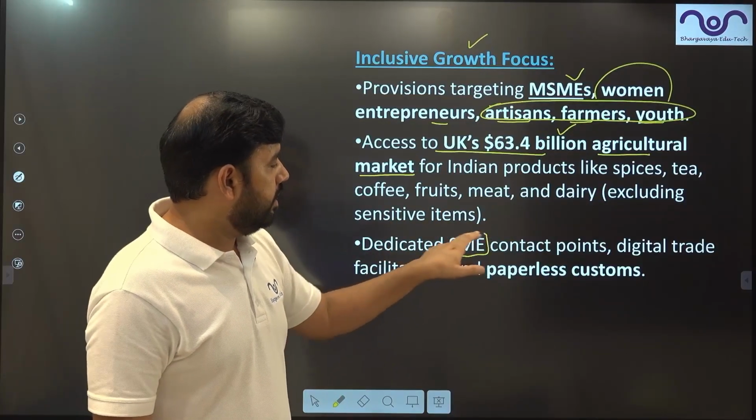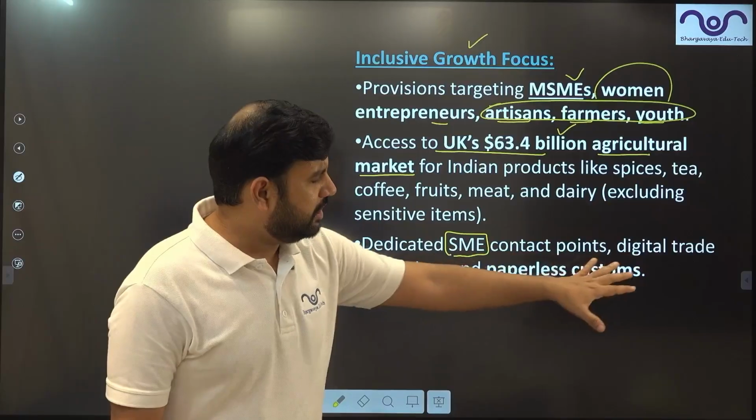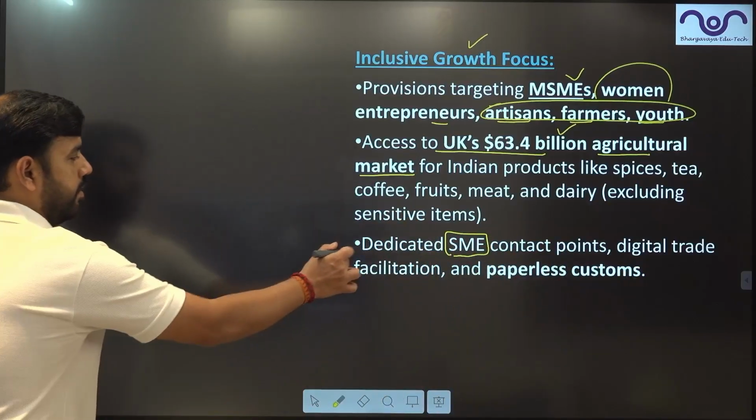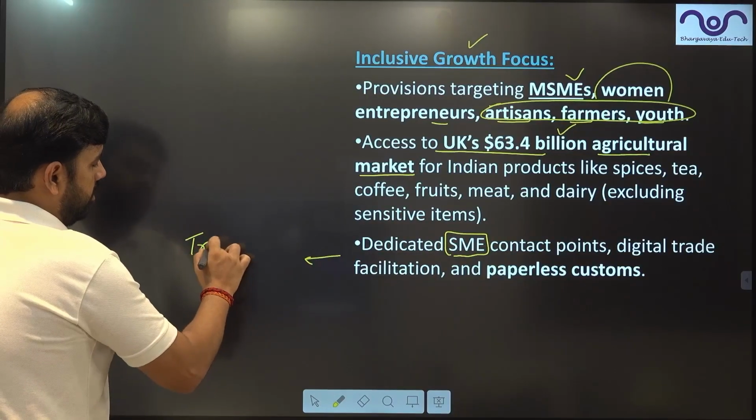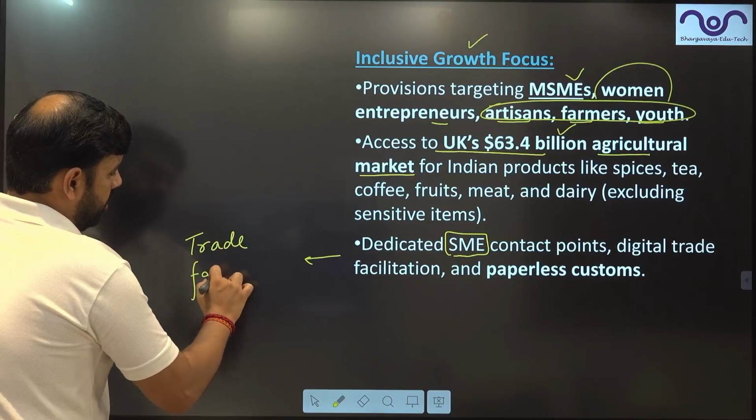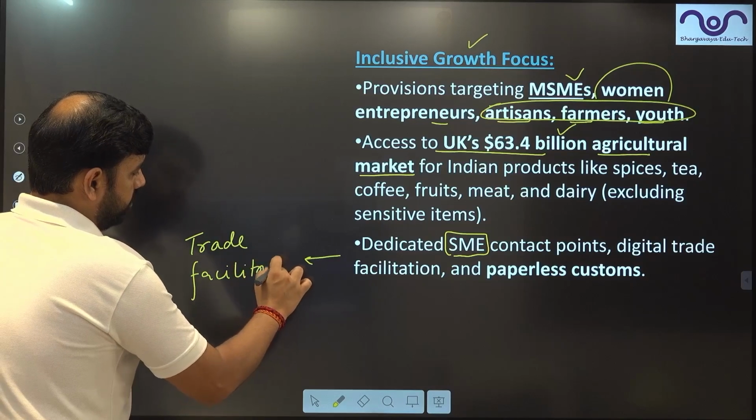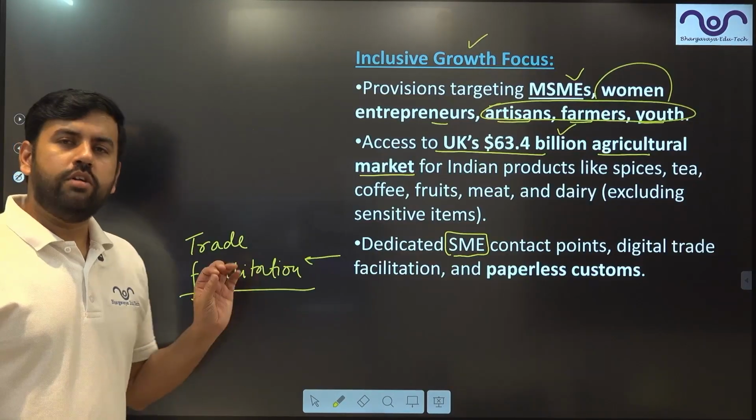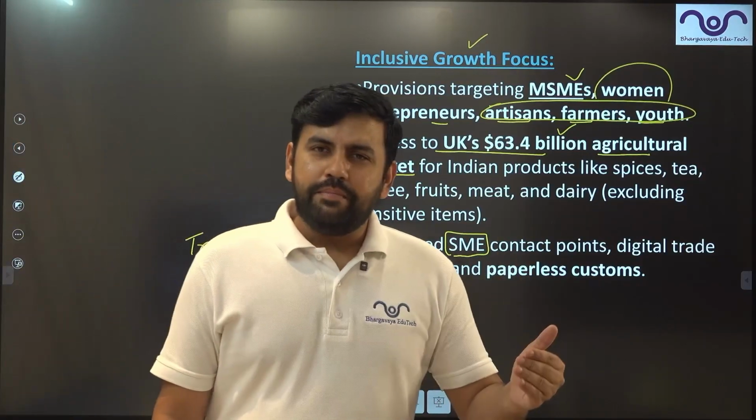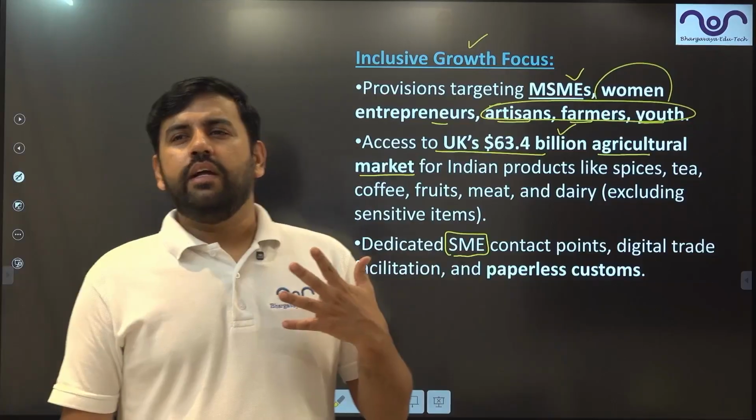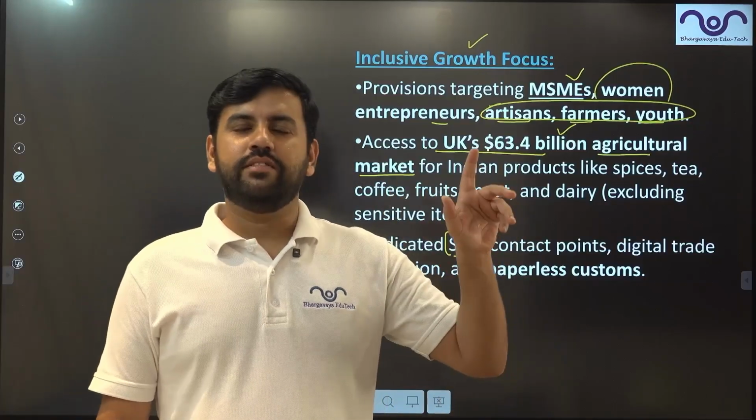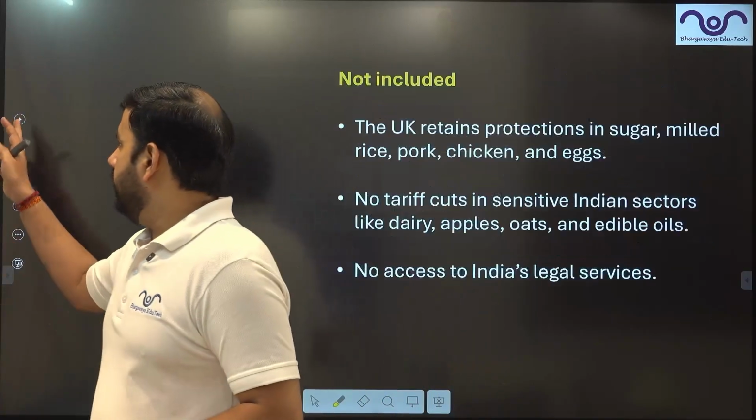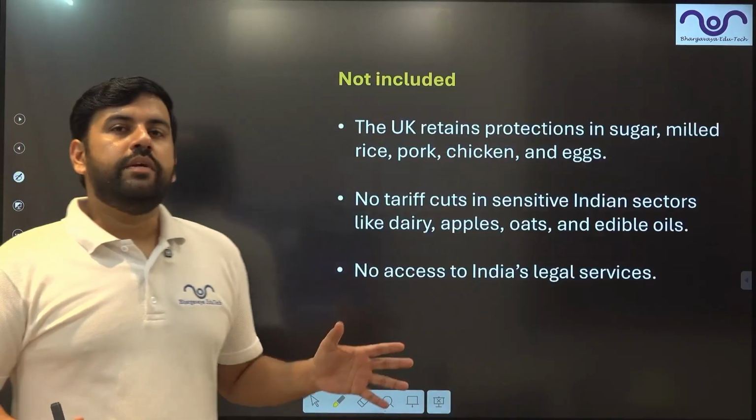Dedicated small and medium enterprise contact points will be there, digital trade facilitation, paperless customs. Basically what they are doing, this is known as trade facilitation. Please understand that. This is known as trade facilitation or ease of trading. Less paperwork, less bureaucratic red tapeism, right? Digital trade should be provided, online transactions of everything, online dealing, online contract, ease of transfer, right? Ease of trading.